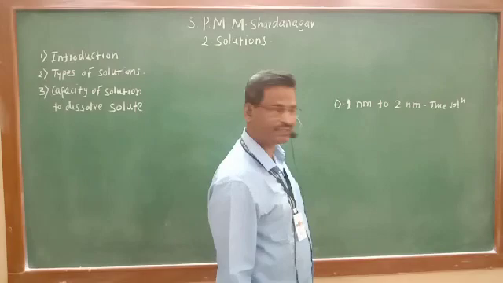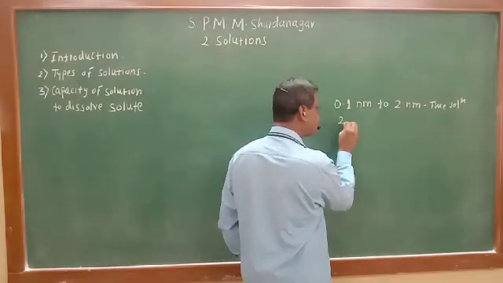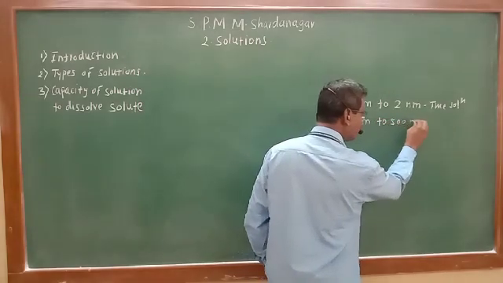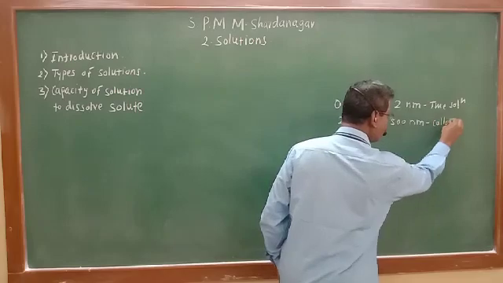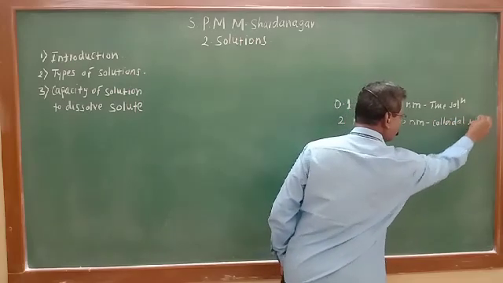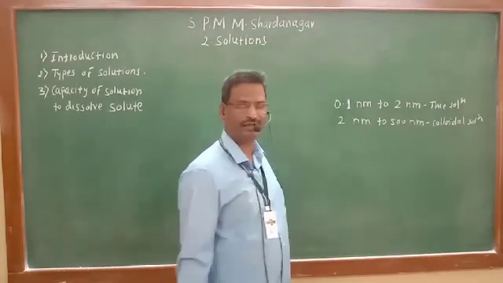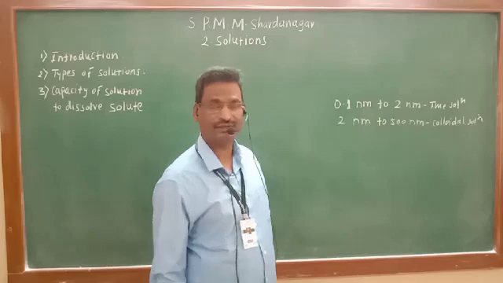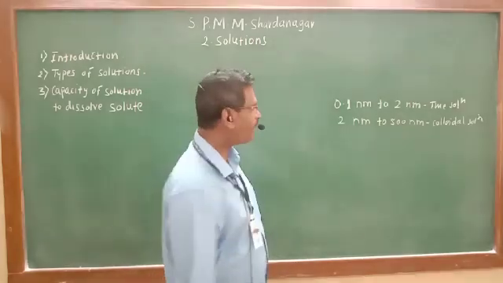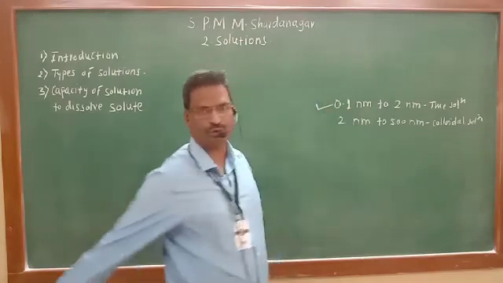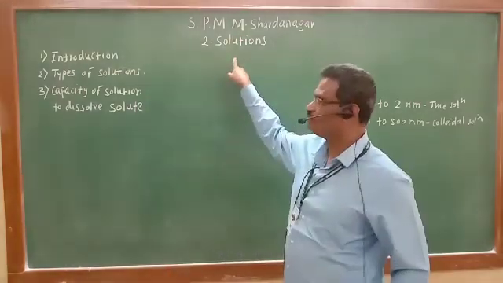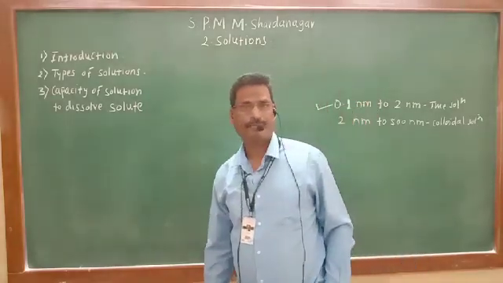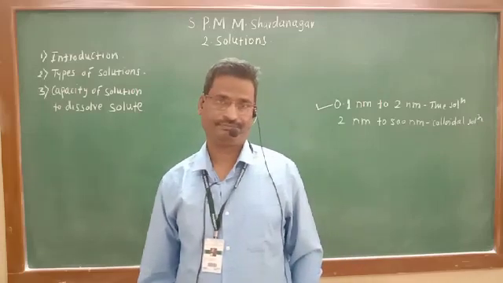And in the colloidal solution, as we studied last year, whenever the particle size of the solute is within a range of 2 nanometer to 500 nanometer, it is known as a colloidal solution, or a colloid. Their properties are different, which we have studied. In this year, we are focusing only on true solutions. In the chapter of solutions, we are focusing on true solutions, which are homogeneous mixtures.